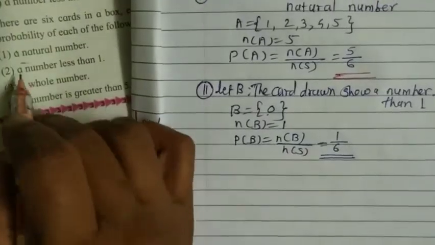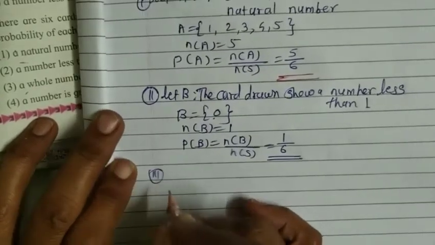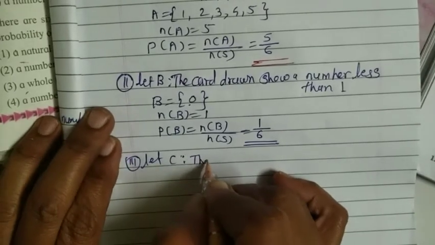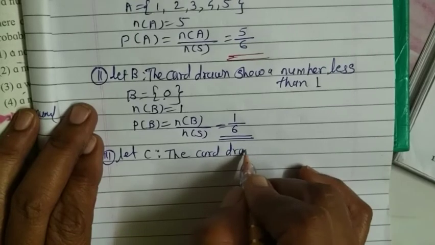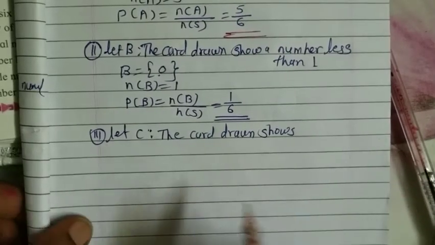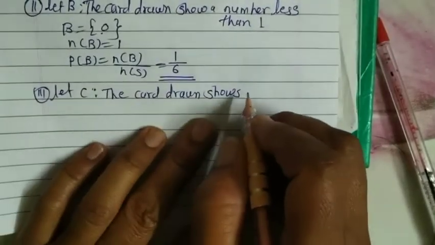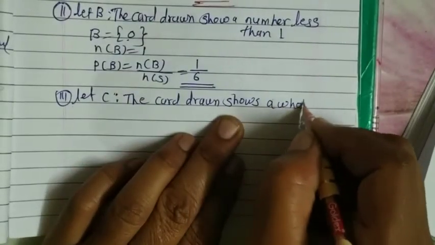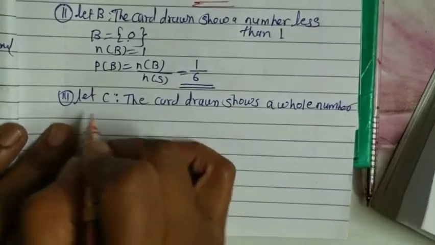Now the third part, it is a whole number. Let C be the event that the card drawn shows a whole number. This is the condition given, that the card has a whole number.